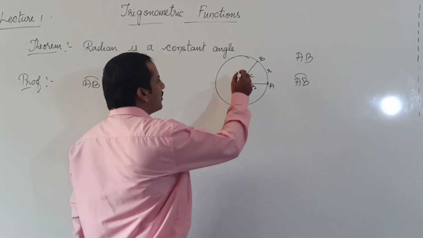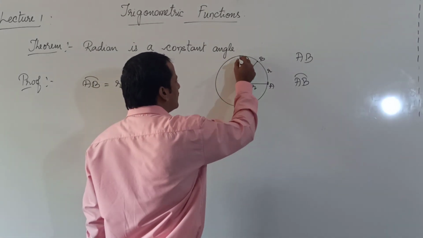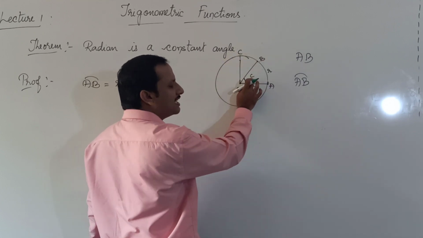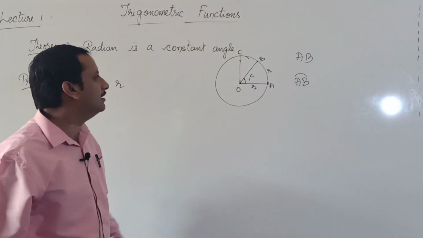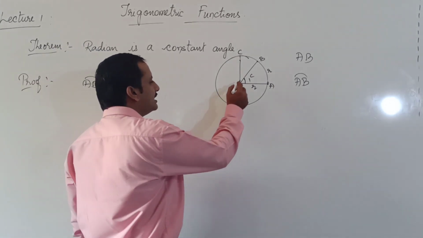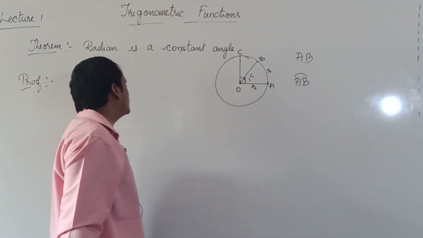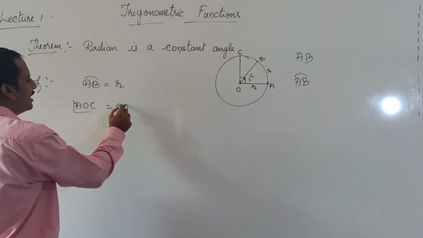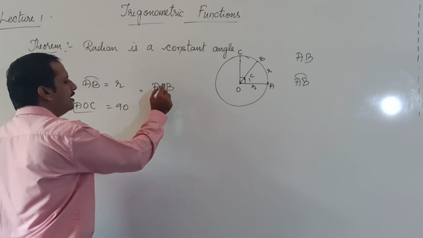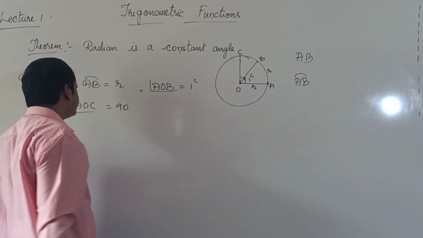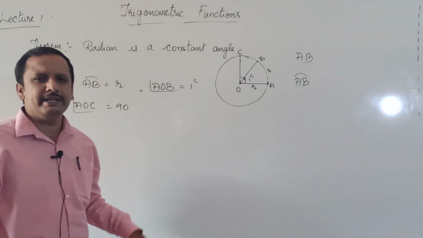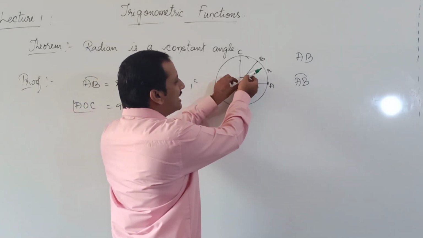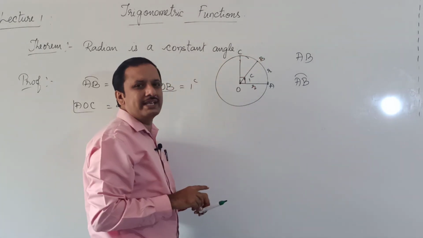Now I will choose another point C here. You don't read this as 1 power C, it is 1 radian. Now C is such that this angle is 90 degree, it's a right angle. Angle AOC is equal to 90 degree. Angle AOB you know already, which is equal to 1 radian. Now you just observe, as I increase the angle, the length of the arc also increases.